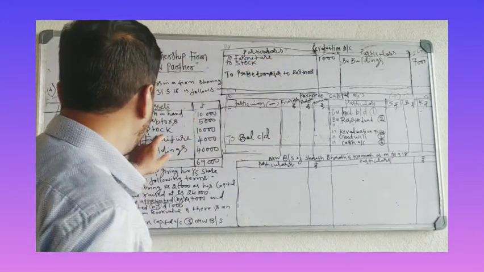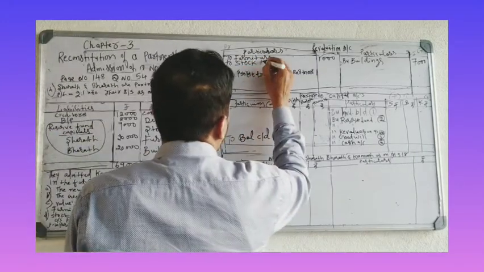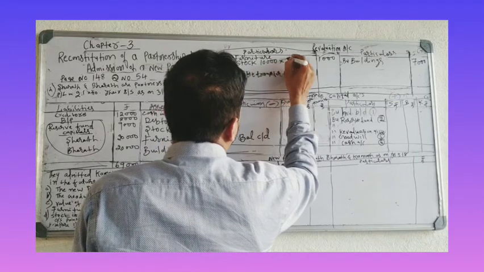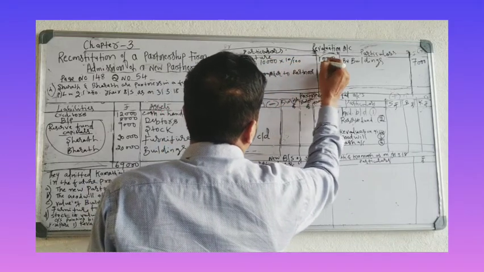10% you have to calculate. Stock 10,000 into 10% is 1,000.